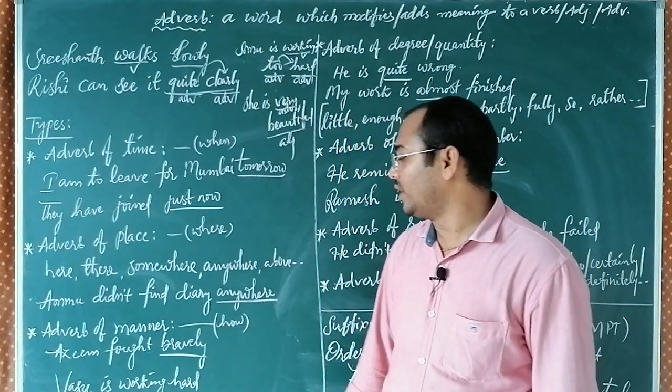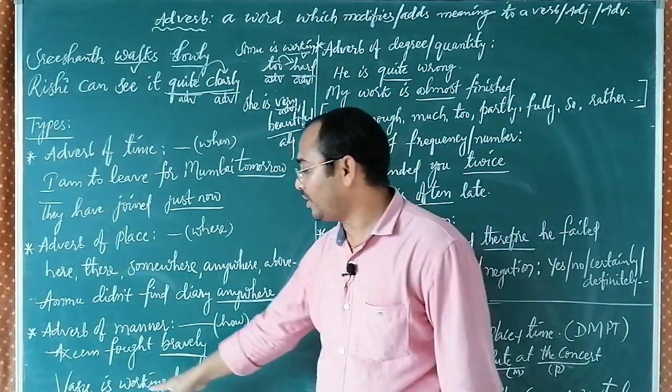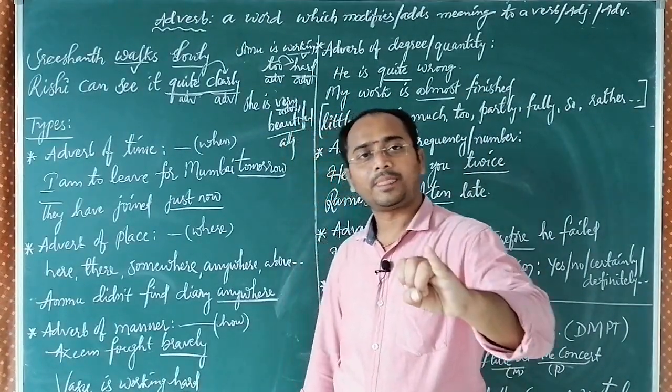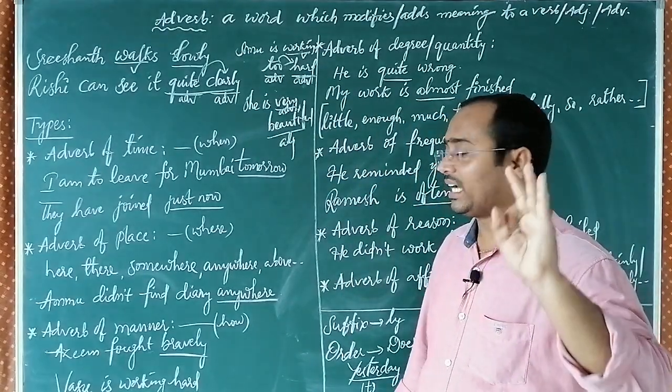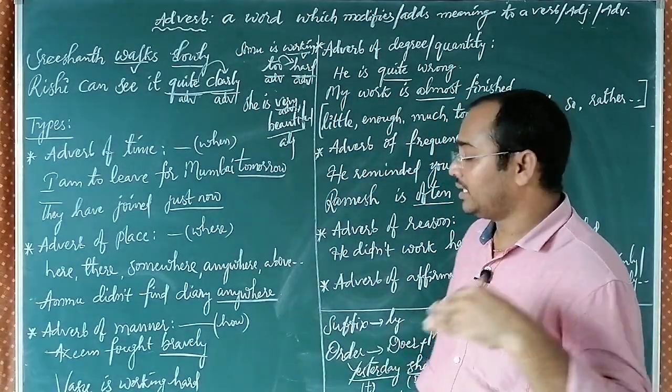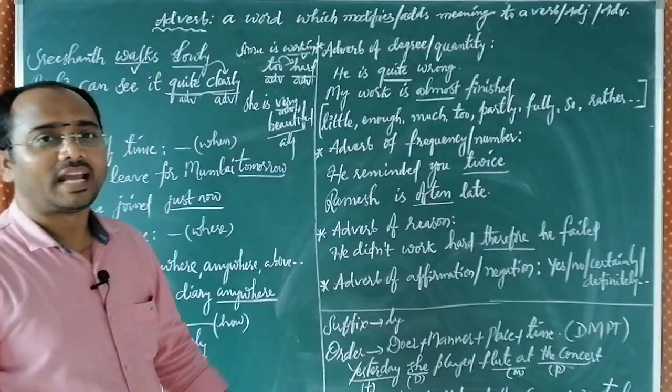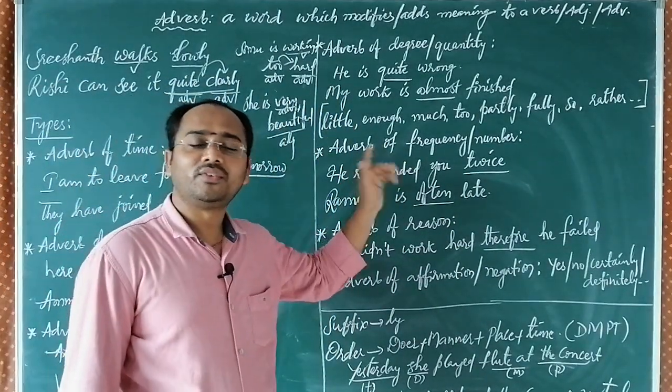And Vasu is working hard. It is a mannerism of Vasu to work hard. So, adverb of place, adverb of time, adverb of manner. Next, adverb of quantity. Again the word has come. Adverb of quantity, adverb of number.